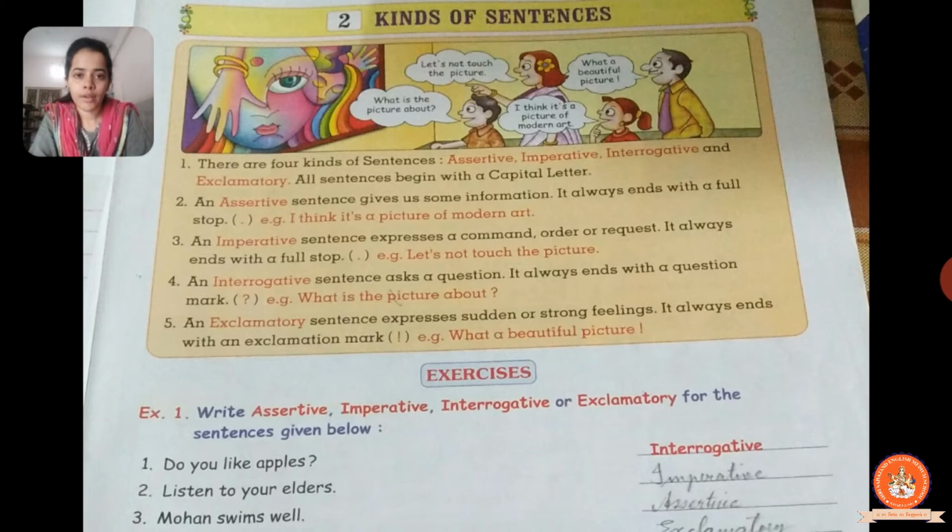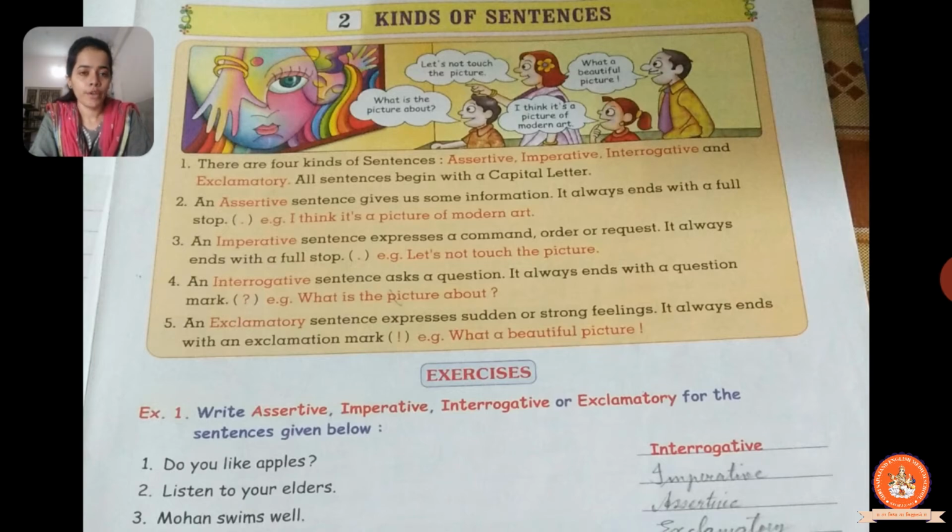It's like you are requesting someone that let's not touch that picture. This is an imperative sentence, and we can see that they have put the full stop there and the first letter is capital.